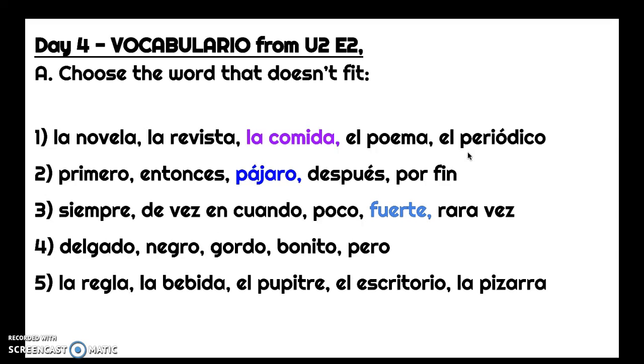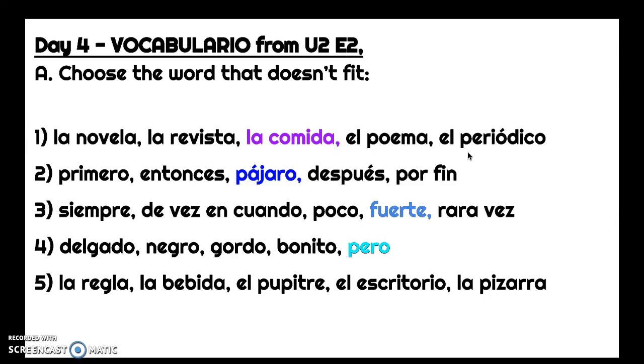Número cuatro, delgado, negro, gordo, bonito, perro. So here, 4 out of 5 of our words are adjectives. Delgado means thin, negro is the color black, gordo is chubby, bonito is beautiful, perro, P-E-R-O, means dog. So that is not an adjective, so that does not fit.